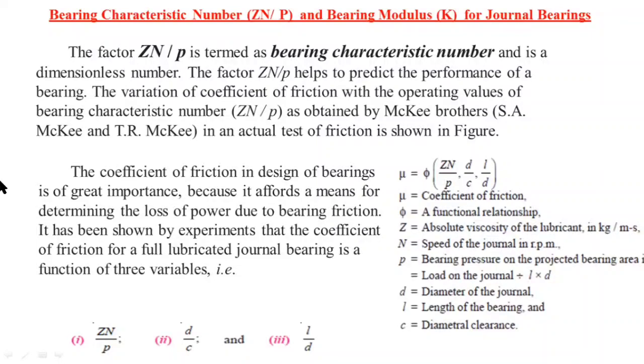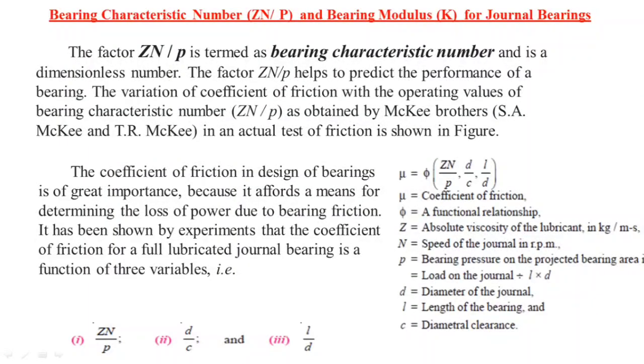And L by D is the length and diameter ratio, where L is the length of the bearing and D is the diameter of the shaft.